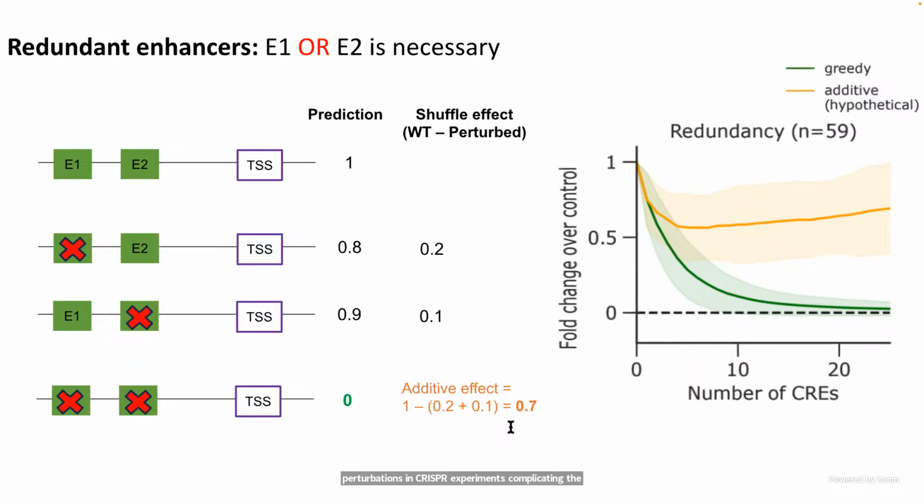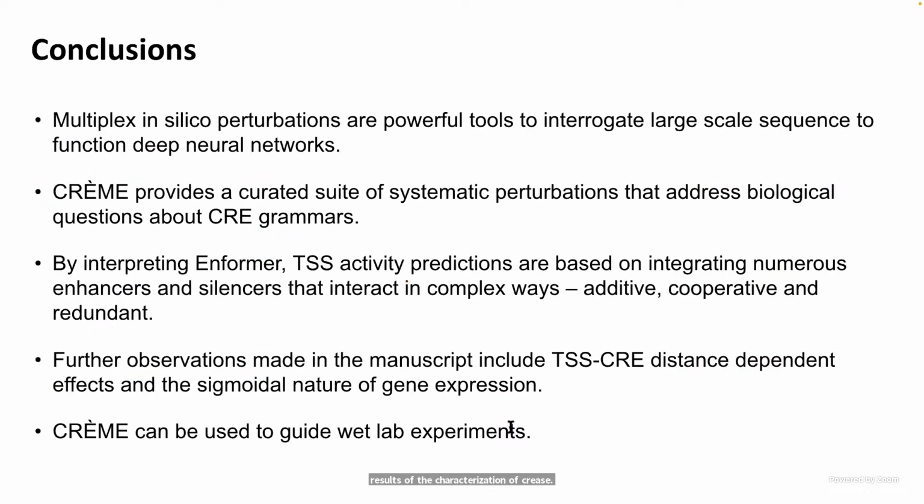characterization of Crees. Okay, and with that, I wanted to essentially conclude saying that the multiplex in silico perturbations are powerful tools to interrogate these large-scale deep neural networks. And CREME is such a tool that provides a suite of different perturbation experiments to try to address different Cree grammar questions. Today, I've talked about how we can interpret Informer specifically to ask questions about how cooperative, redundant, or additive interactions can lead to a certain prediction.